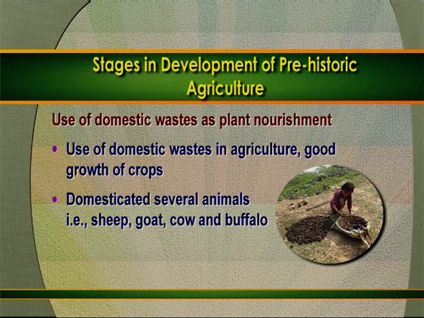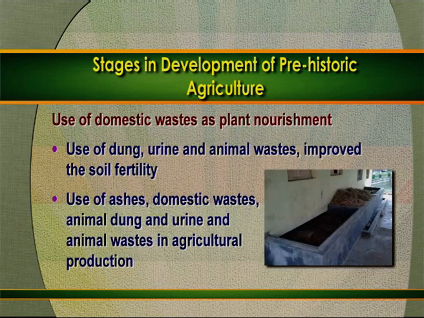Then the next stage for the development of agriculture during the prehistorical period was the use of domestic waste as plant nourishment. When they used to throw the waste, the growth of the plants was very good. They might have observed that at that time. At the same time, they also started domesticating animals like sheep, goat, cow and buffalo. And the use of dung, urine and animal waste improved the productivity of the soil. They improved the soil fertility. With the use of ashes, domestic waste, animal dung and urine, they started improving the productivity.